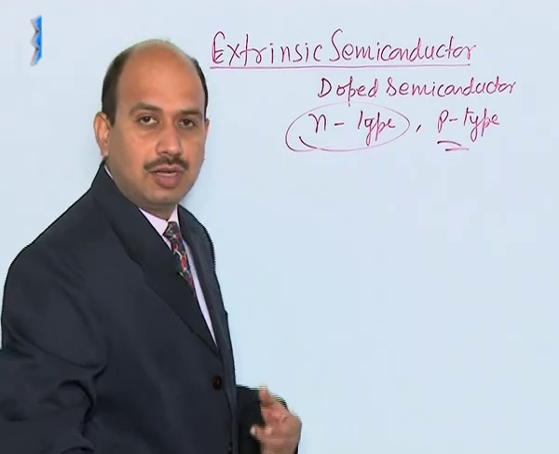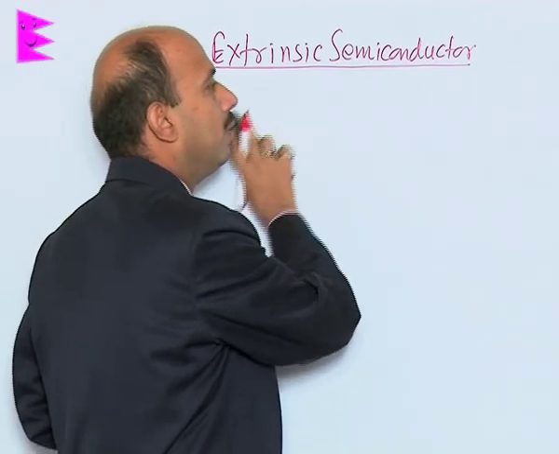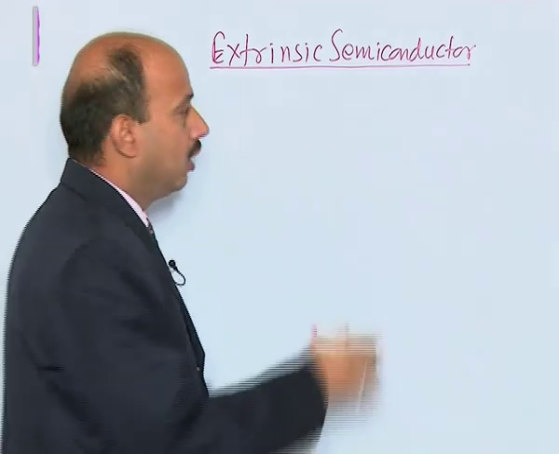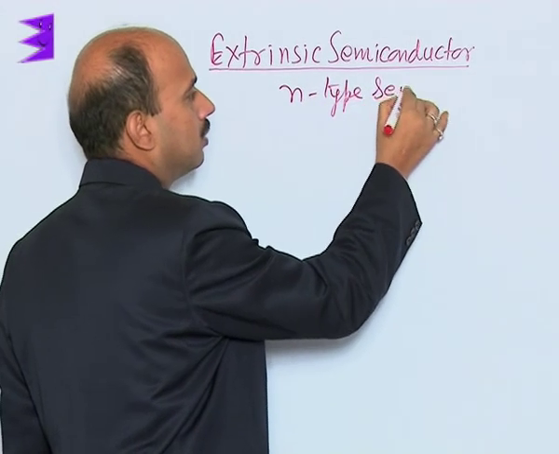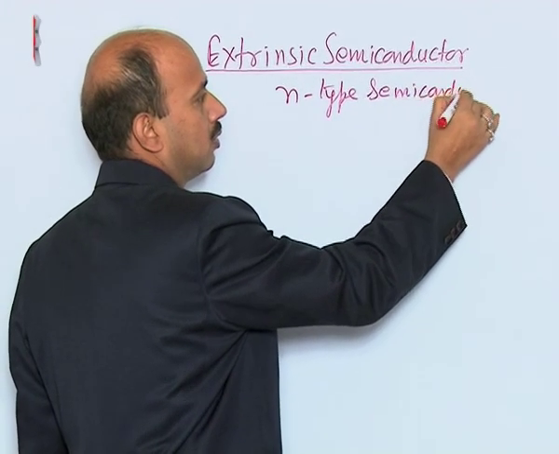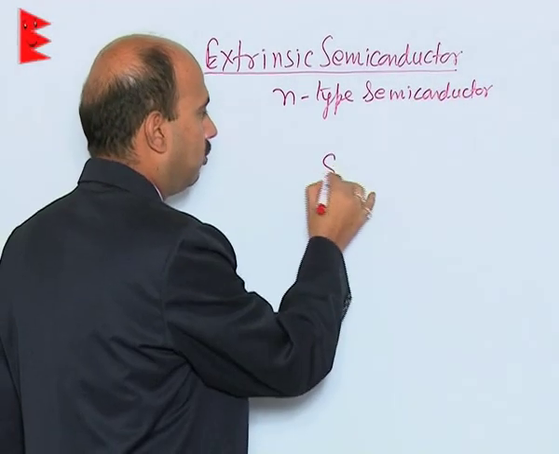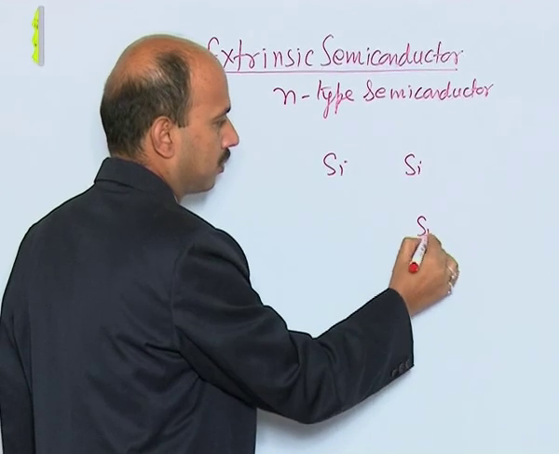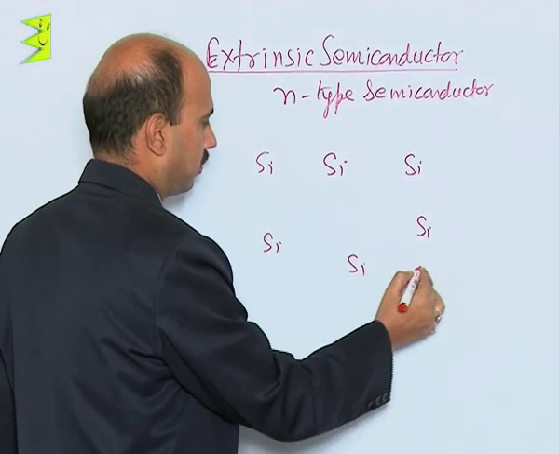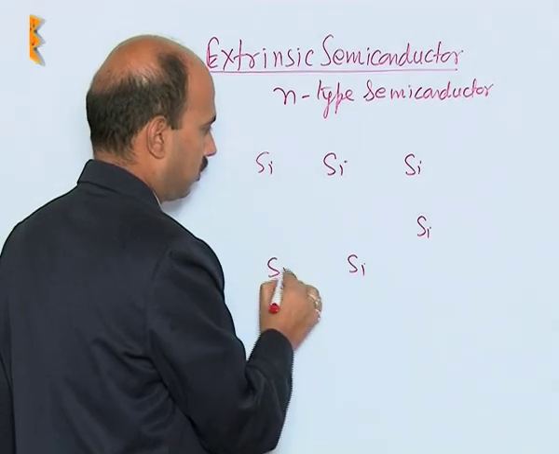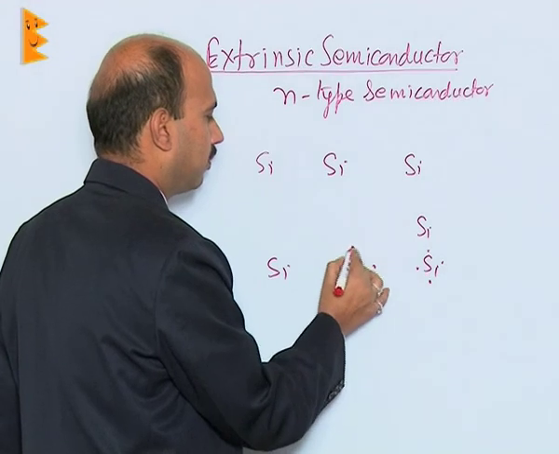Now let us study the first one, the N-type semiconductors. How do we form N-type semiconductors? Now see here, in an N-type semiconductor, first suppose you have taken silicon atoms, having 4 valence electrons.